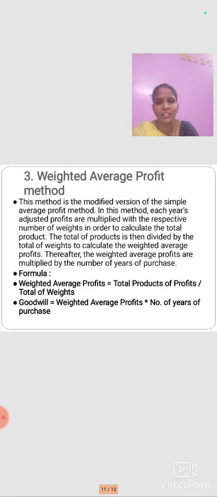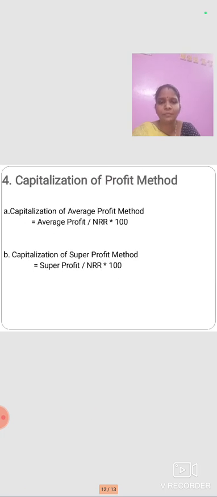The formula for the weighted average profit is the total of products of the profit divided by total weights. The total weight should be calculated for 5 years. If the weights 2, 3, 5 have been assigned in the problem, we have to add all the weights, and that is the total weights. The goodwill is equal to weighted average profit into number of years of purchase.